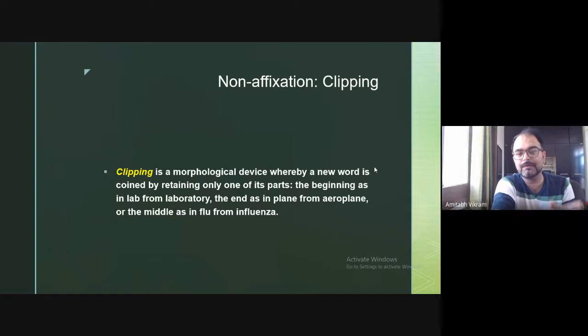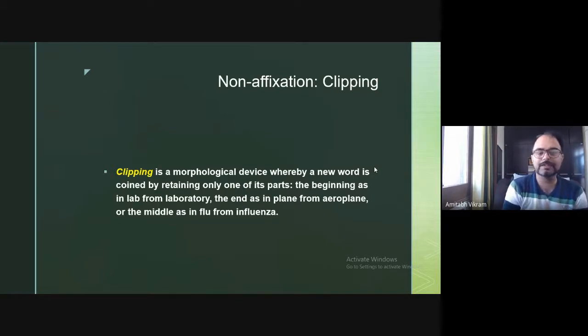In the end, as in plane, from aeroplane. So generally you have aeroplane, but you won't say aeroplane all the time, you say plane. So I have booked my plane tickets. You won't say I have booked my aeroplane tickets. So it is understood you are talking about plane. So this is clipping, and it is in the beginning, and it is also in the end.